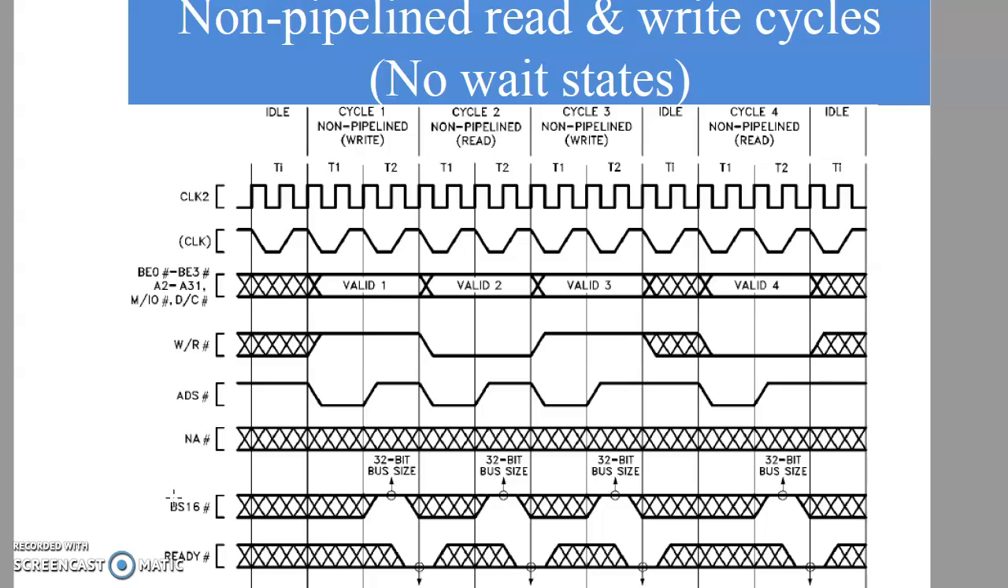BS16 bar, when it is low, indicates that it's a 16-bit data transfer. And when BS16 bar is high, it indicates a 32-bit data transfer. Since in these machine cycles it is high, it indicates that these non-pipeline machine cycles are 32-bit machine cycles. 32-bit bus will be used for the data bus. Ready bar, as I told you, when it is low, that time actual data transfer takes place.